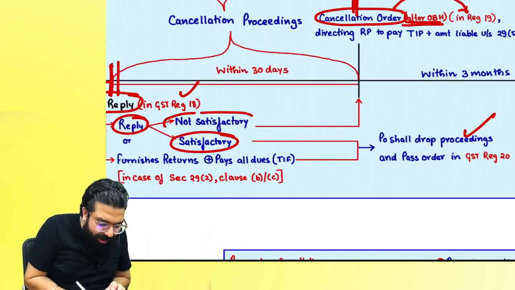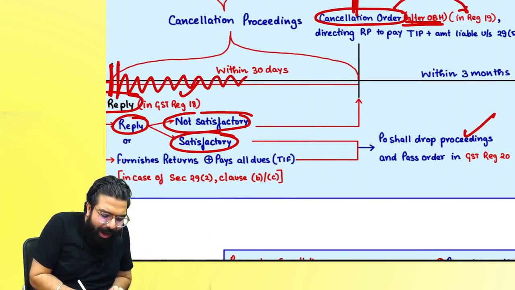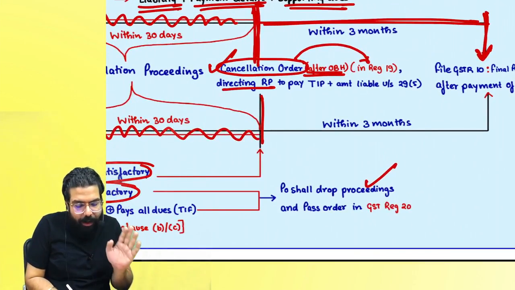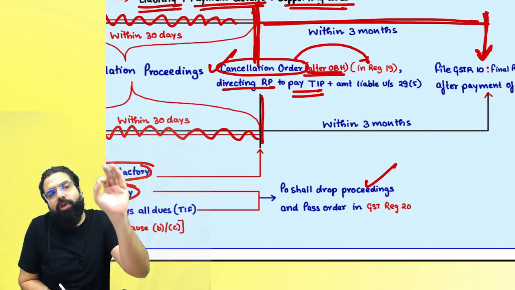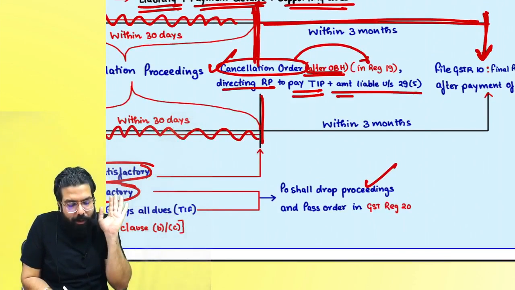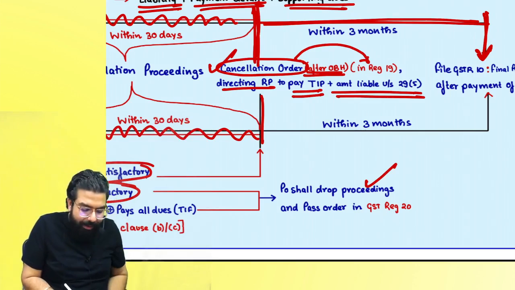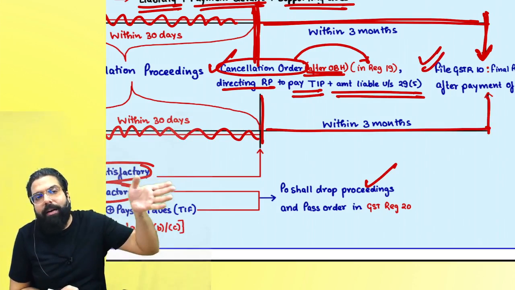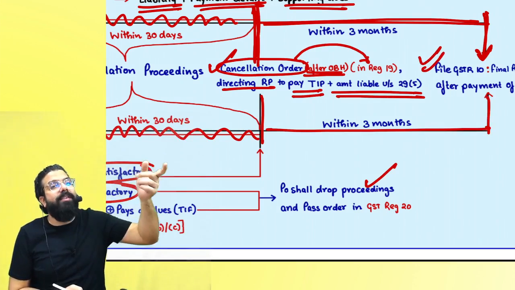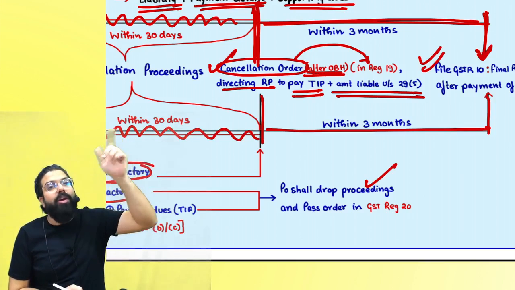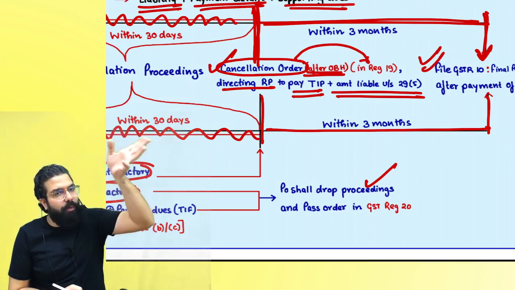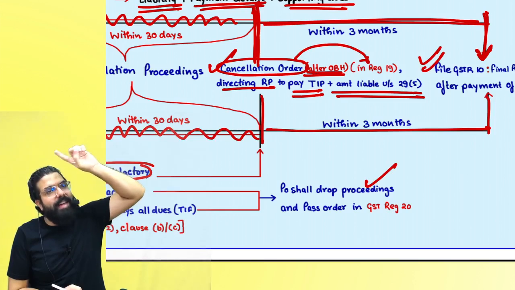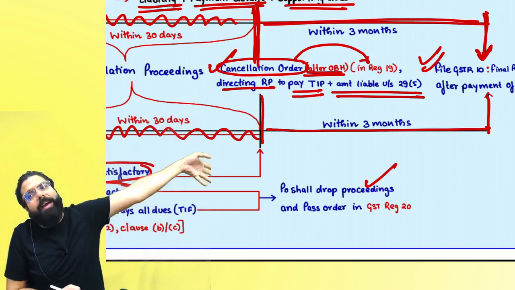But if the officer is not satisfied, then he will start the cancellation proceeding, and once it gets over, he will give you a cancellation order and tell you the amount of tax, interest, penalty payable, and he will also direct you to pay the amount as per section 29(5), and then within 3 months you should make the payment and file your bye-bye return. Always remember, if while filing your GST REG 16, you have already paid all the 29(5) amount, then you don't have to pay again. But if you have not paid at the time of filing GST REG 16, then you have to pay and file your bye-bye return, which is the final return.